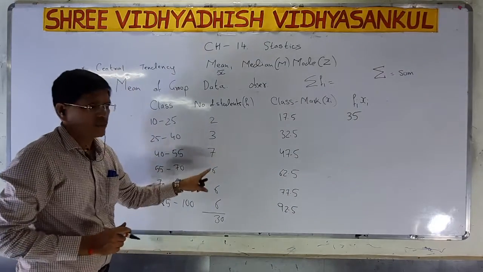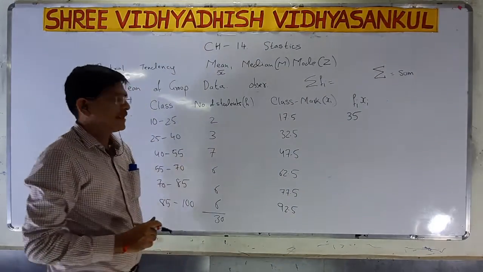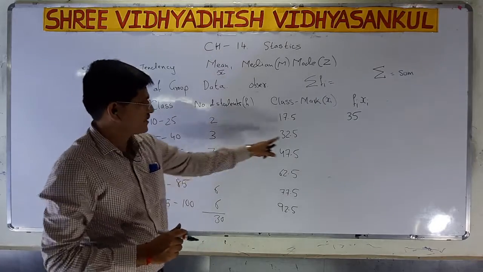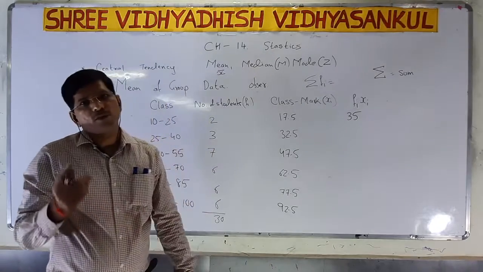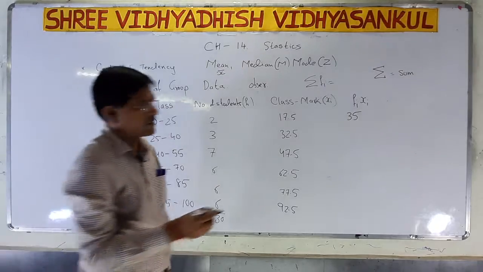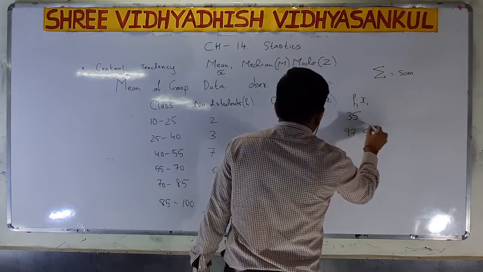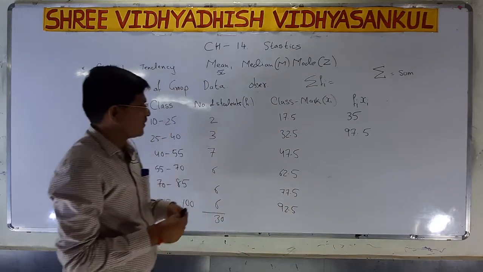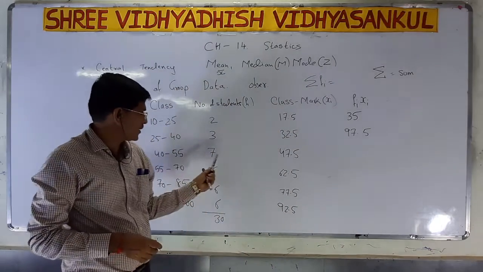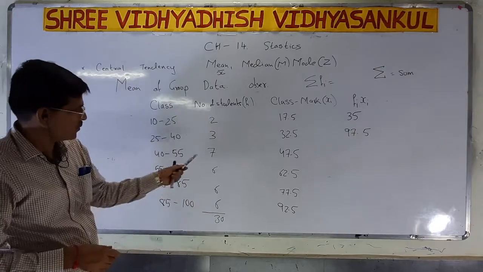32.5 into 3, 32 3s are 96. 5 3s are 15, so 96 plus 1.5, that is 97.5. Again now if I multiply 47.5 into 7, what do I have to do?